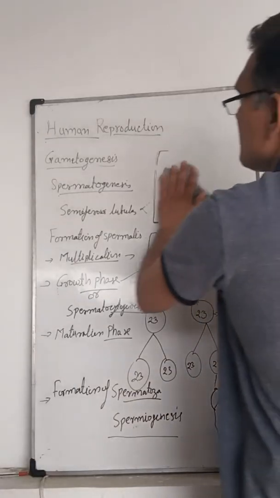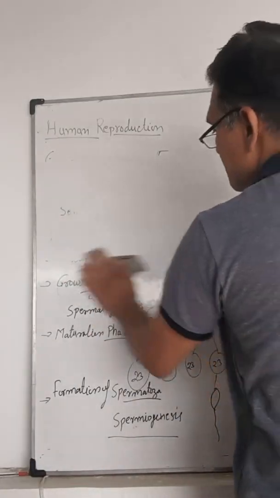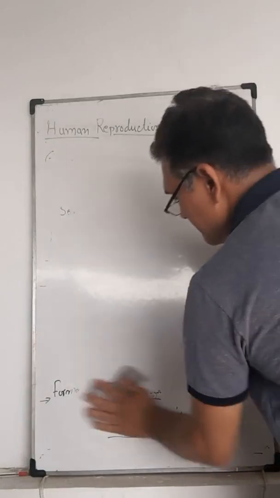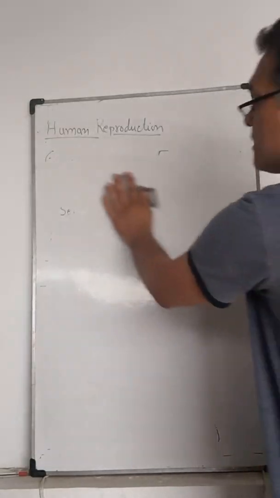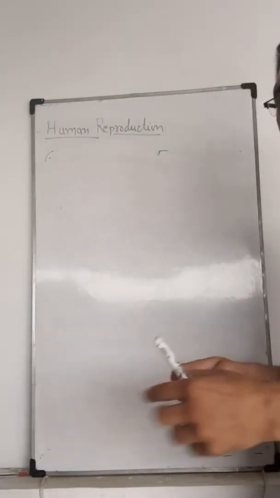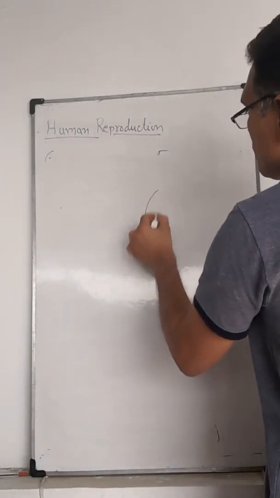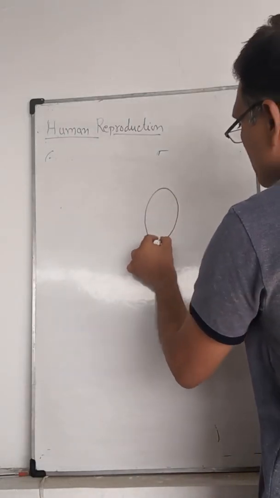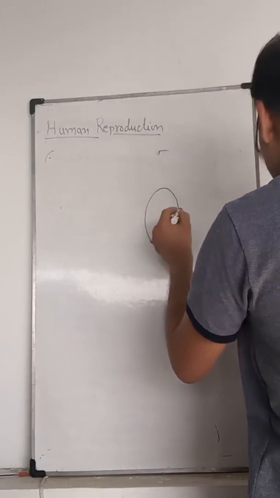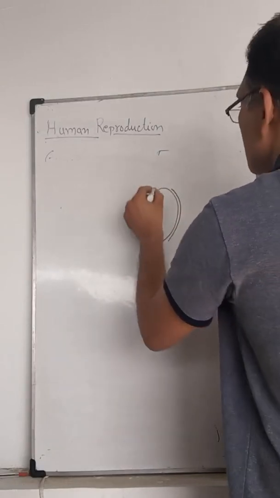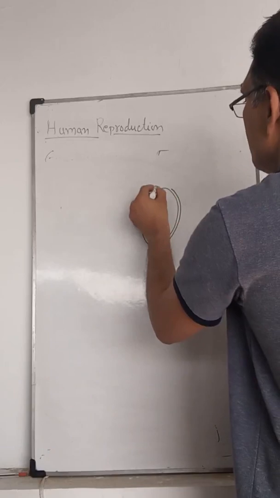If we see the structure of sperm, it is highly different from the spermatids. It is divided into three parts. The apical portion is an egg-shaped structure, and it is divided into two parts.